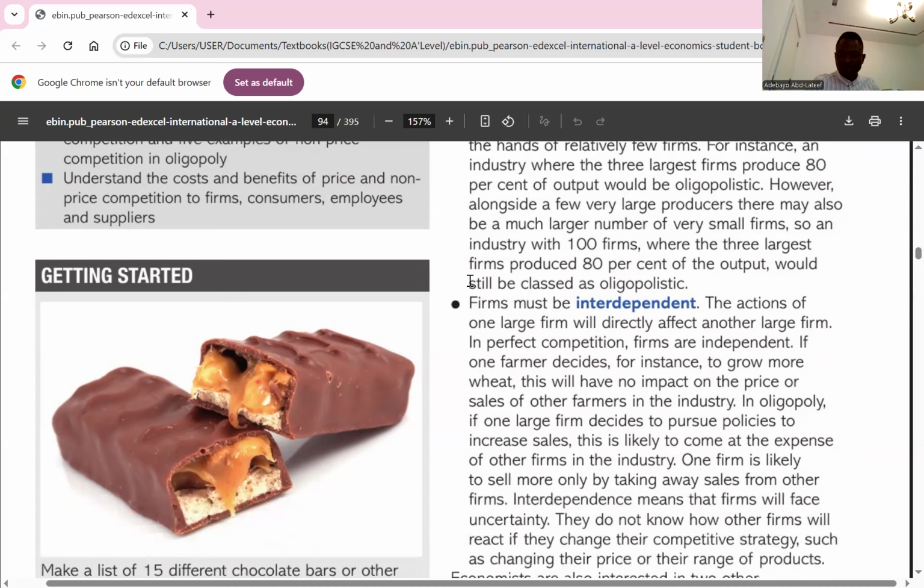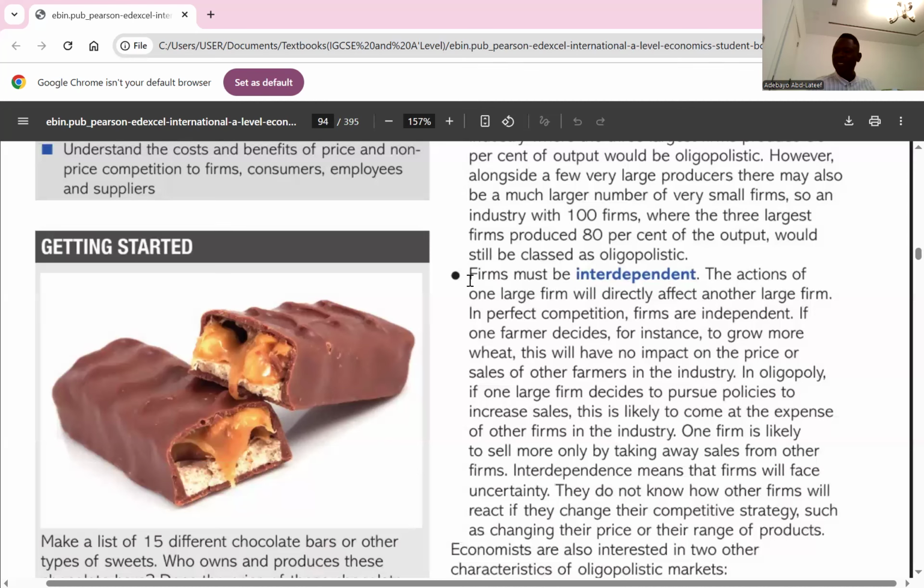Two, interdependence. Firms in an oligopoly are highly interdependent, meaning that the actions of one firm, like price changes or marketing strategies, can significantly affect the sales and profit of its rivals. So whatever decision one firm makes, it will affect others in an oligopolistic competition. Do you understand that? Yes, good. The next one,